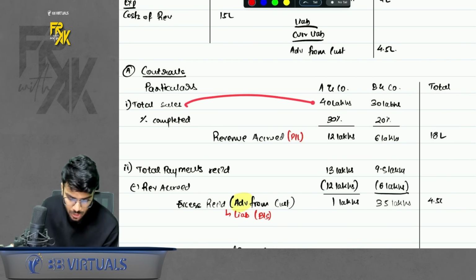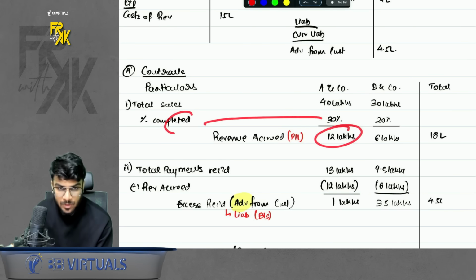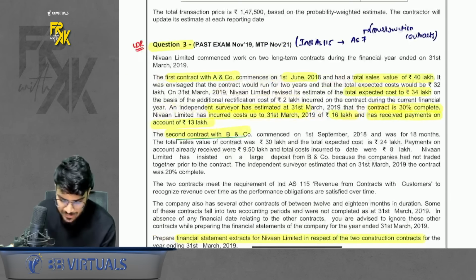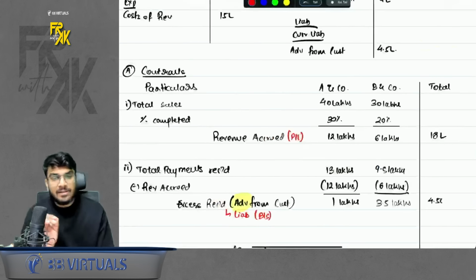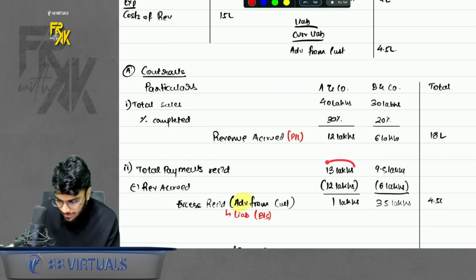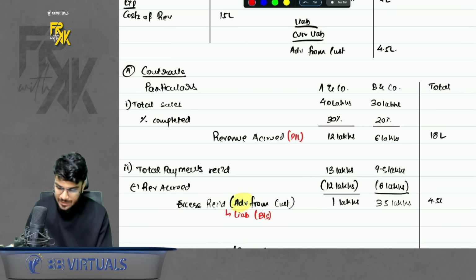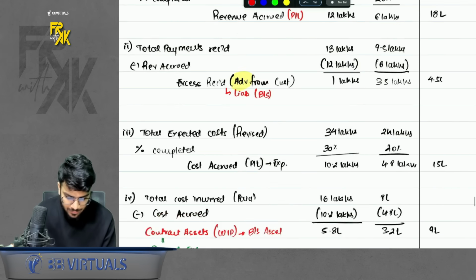So for example, your total sales was 40. Completion was 30%. So this much revenue you can book. Now, if you read the question carefully, they are saying that we received some payments of 13 lakhs. How much payment you receive doesn't matter because we are following accrual basis. So even if you receive 13 lakhs payment, accrued is only 12 lakhs. So 1 lakh is advance you will show. Same for B company, data is given.